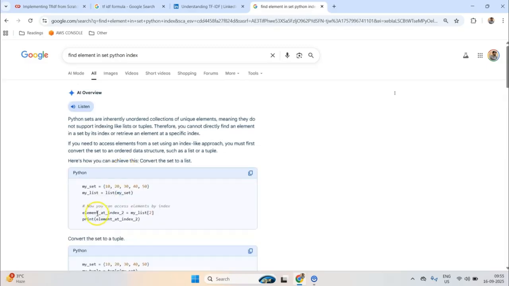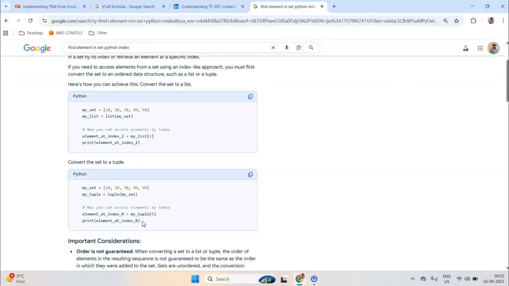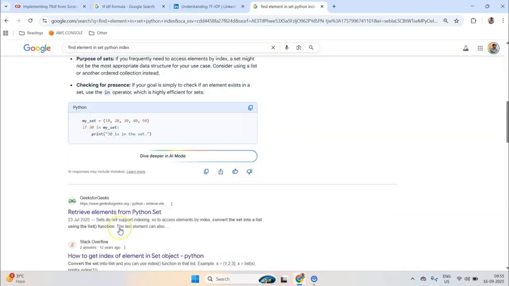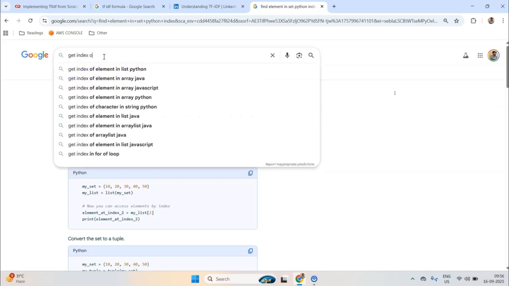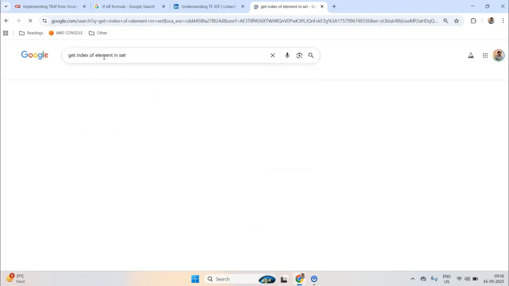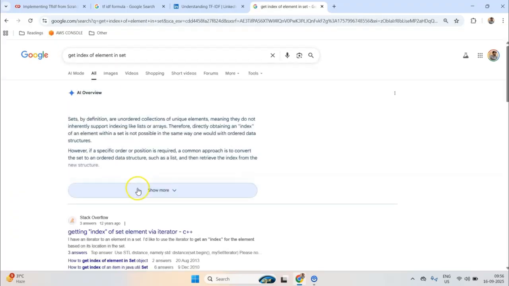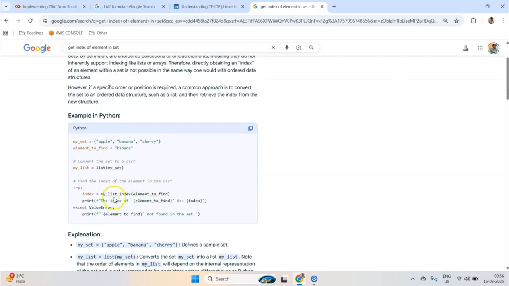And how can we do that? Not this. Get index of element in set. Okay, so let's see, index. So I know index exists.